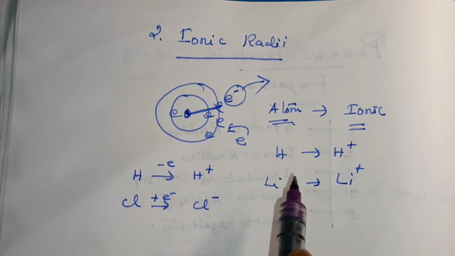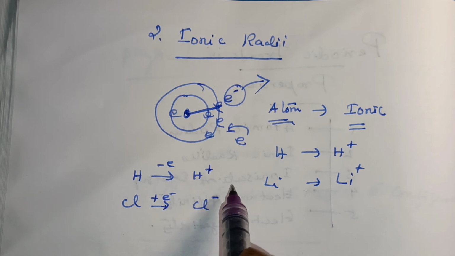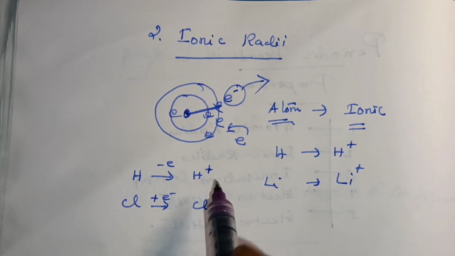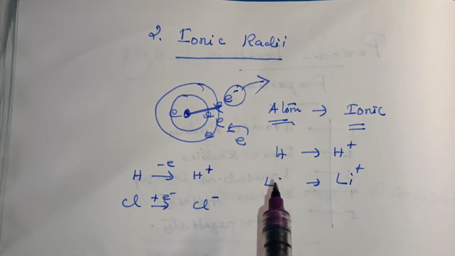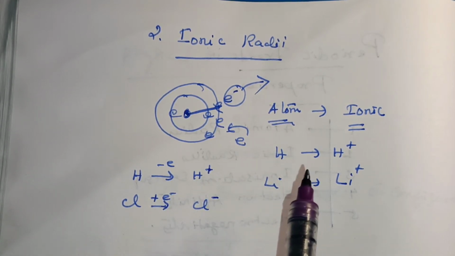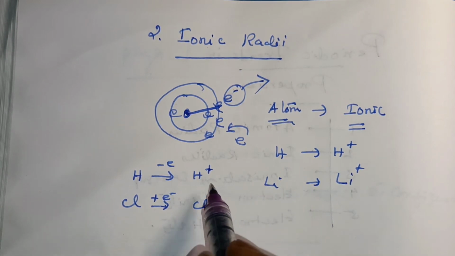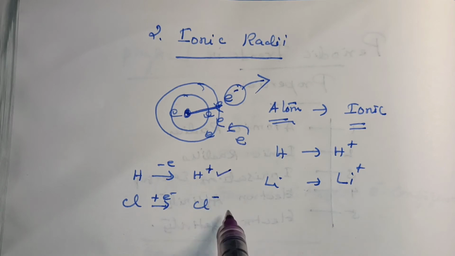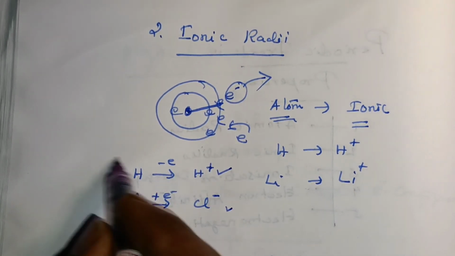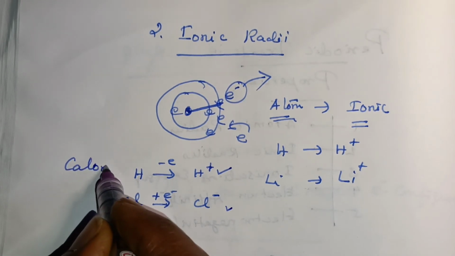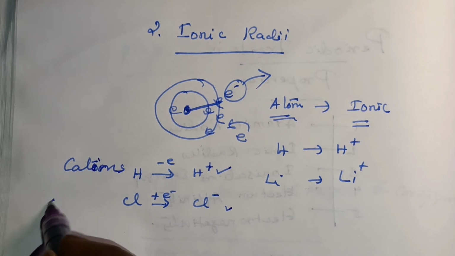So positively charged and negatively charged ions are formed. A neutral atom loses electrons or gains electrons. Loss means positive charge, and gain means negative charge. The positive charge is called a cation, and the negative charge is called an anion.